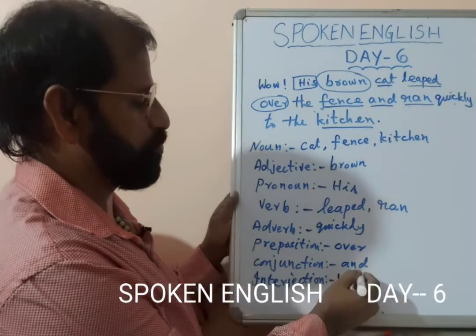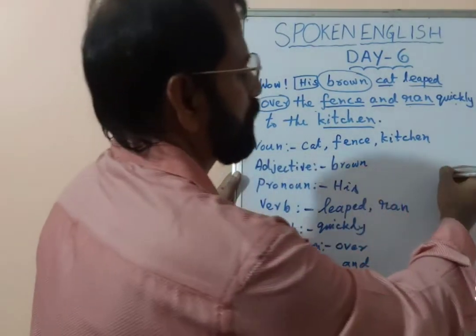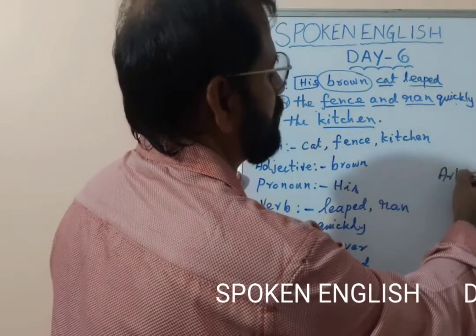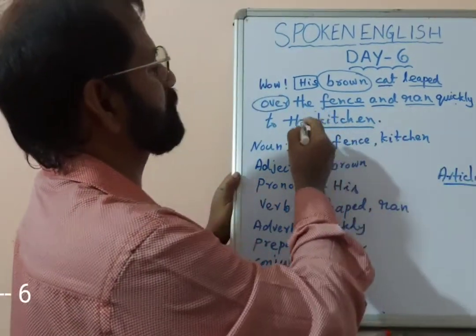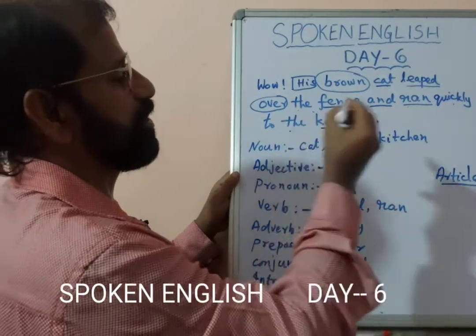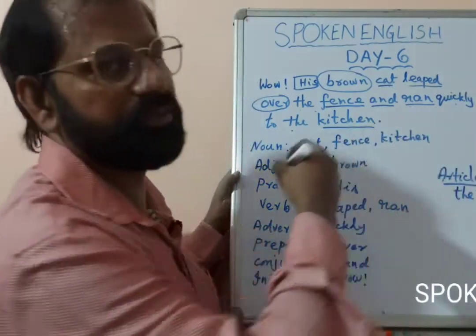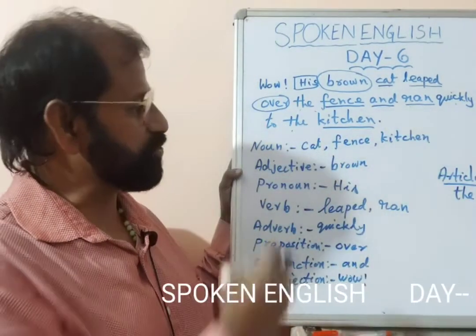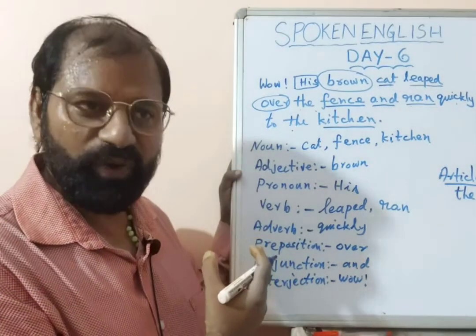Surprise. Wow. Then the ninth one is the article. Do we have the article? Yes. There are two places. The. This the is the article. So all the 9 parts of speech we can find in this sentence.